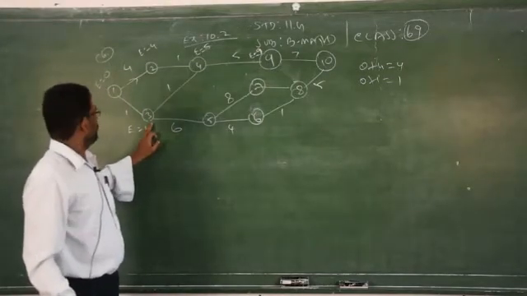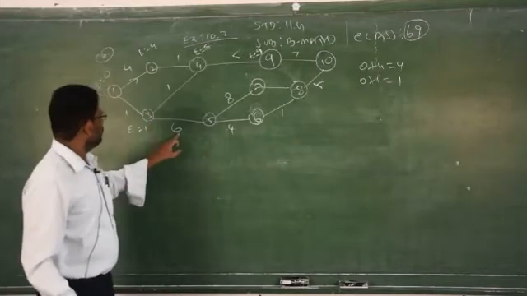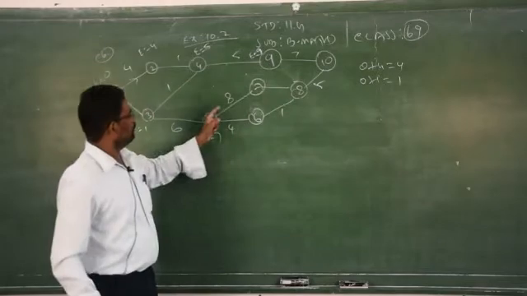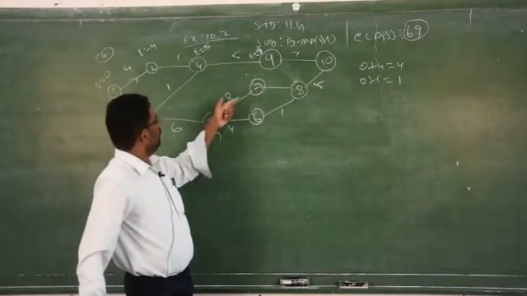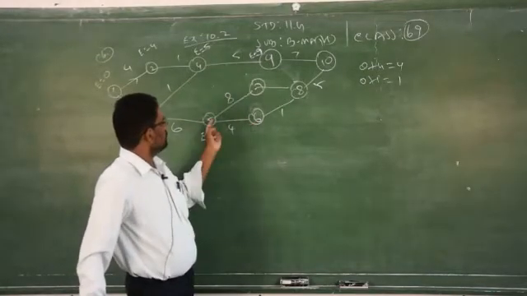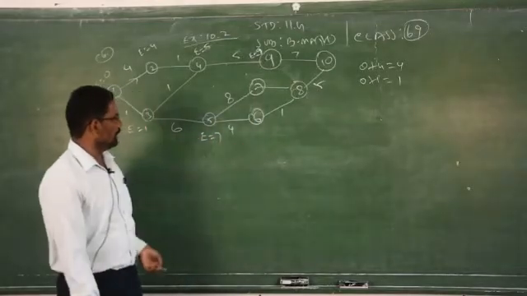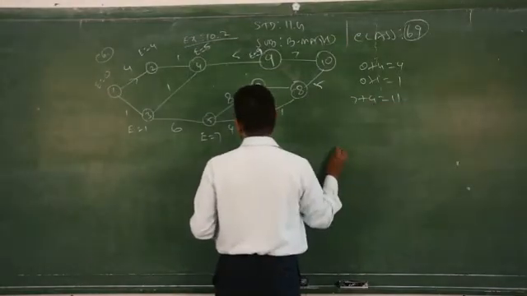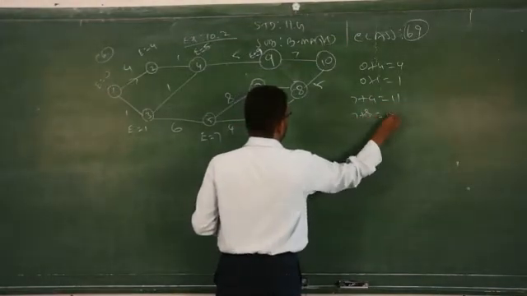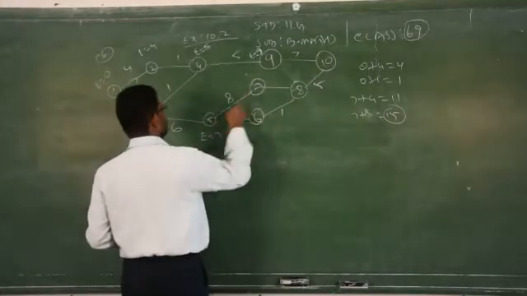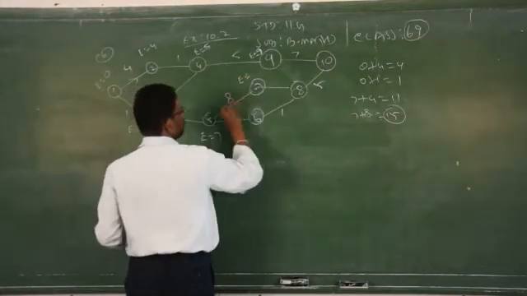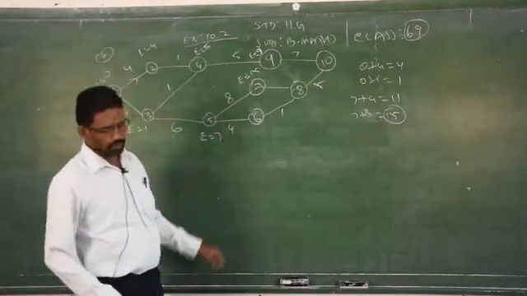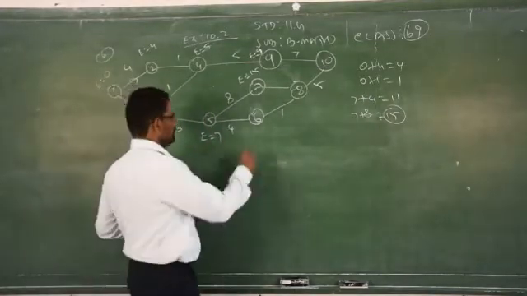Then 3 to 5, that is 1 plus 6, 7. From 5 we have 2 paths, one goes to 6th place, another goes to 7th place. You have to add 7 plus 4 is 11, 7 plus 8 is 15. This is the maximum value, therefore you take this path, E is equal to 15. Then 7 plus 4 is 11. You write it as it is.